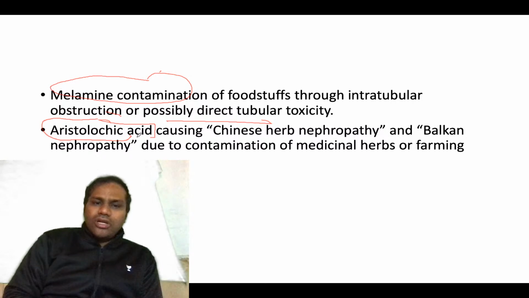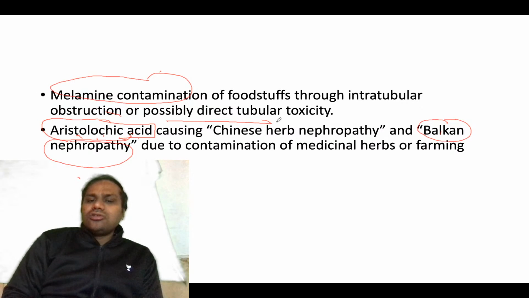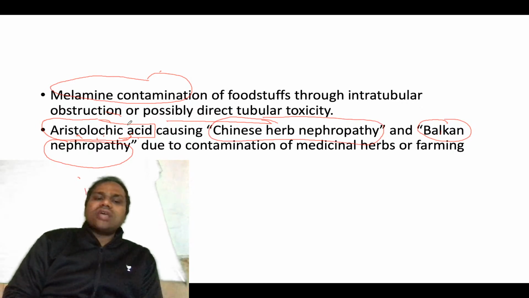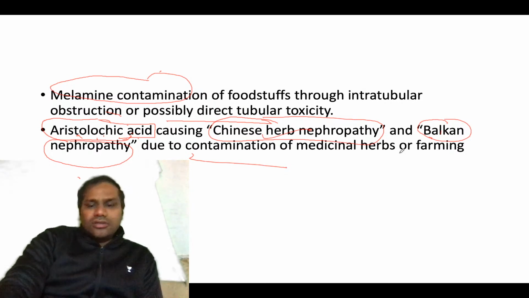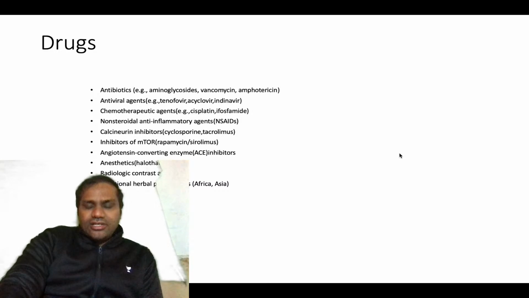Then there is also another acid, that is aristolochic acid. Remember this aristolochic acid, this will cause Balkan nephropathy. Okay, Balkan nephropathy. Now this is a very high-yield question. Balkan nephropathy is caused by aristolochic acid, or it can also cause Chinese herb nephropathy. This aristolochic acid can cause Chinese herb nephropathy or Balkan nephropathy, basically because of contamination of medical herbs or farming with this aristolochic acid.